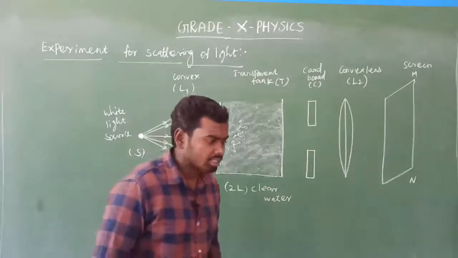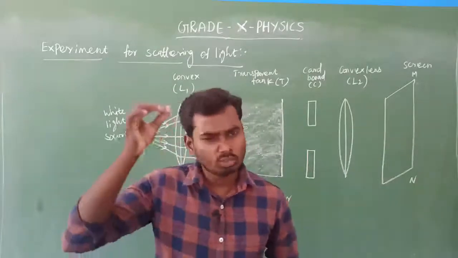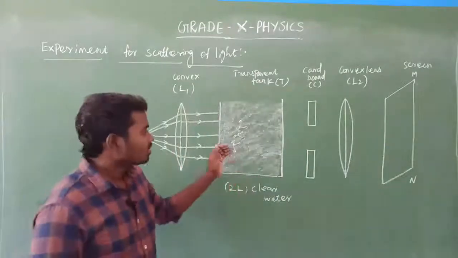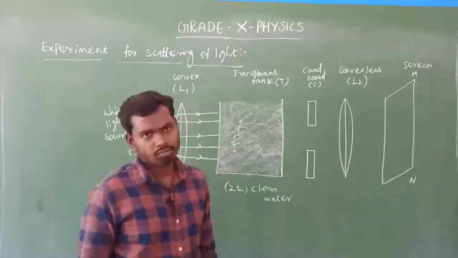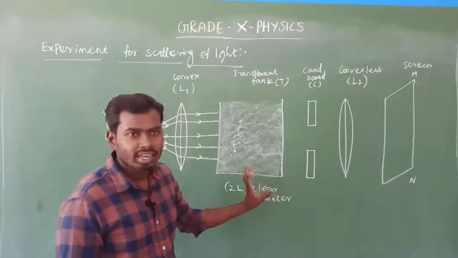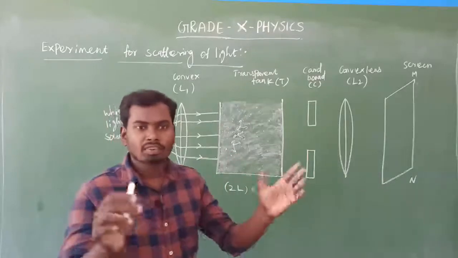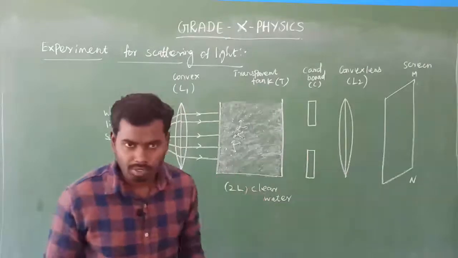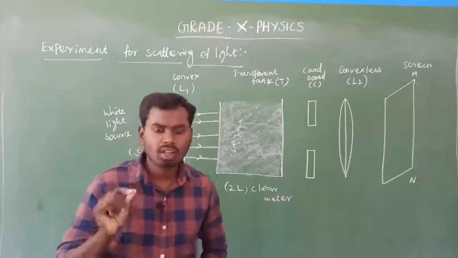Because these water molecules are very small sized, very minute particles, due to which we cannot see any color. We cannot see any scattering of the visible spectrum. Is it clear? Actually, there will be scattering, but a very, very small amount.